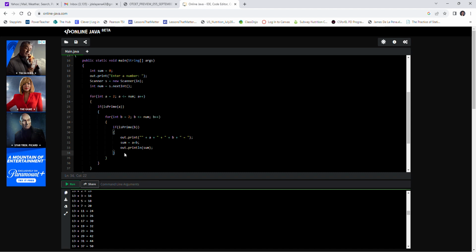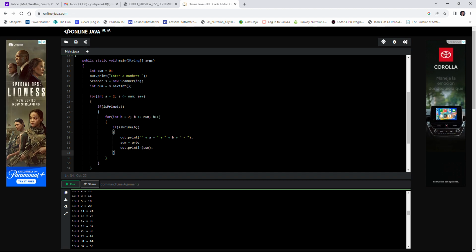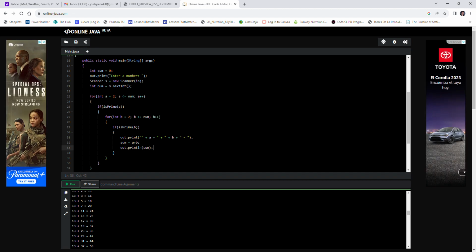What I'd like to do is put sum into, I was going to say an array or a list, but I actually probably want something more like a set. A set being something that if something is already inside of it, it won't add it in again.